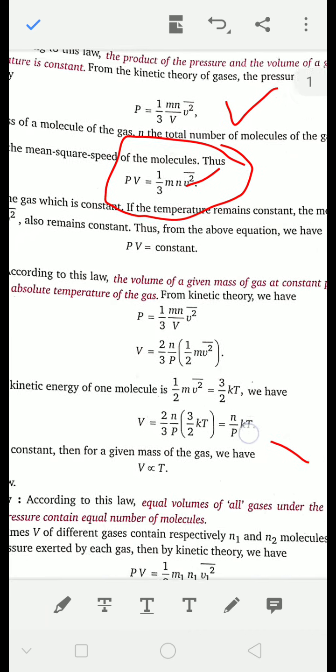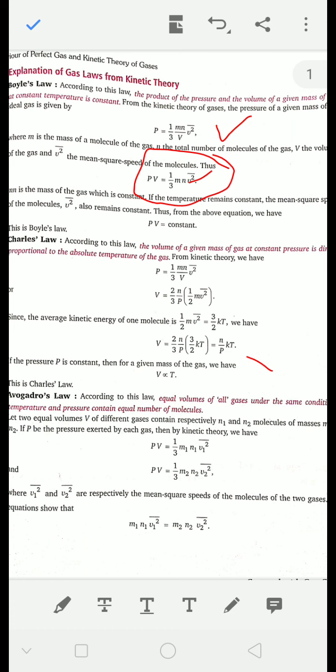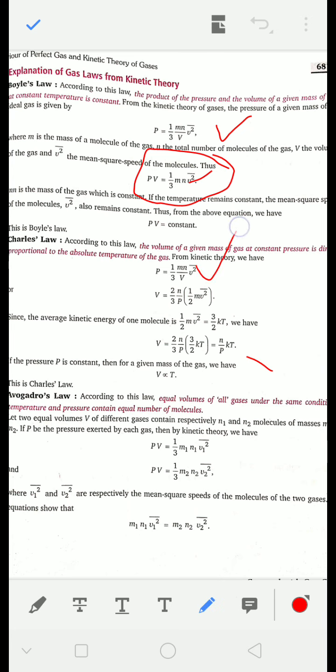Now let's come to Charles' law. Charles' law says that if pressure is constant, then volume is directly proportional to temperature. Let us see. We start with the same formula of pressure and exchange the position of P and V. So V is 1/3 of something, and half mv square is 3/2 kT.